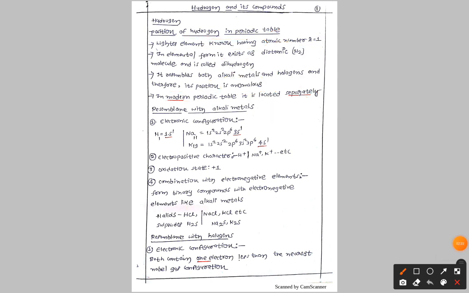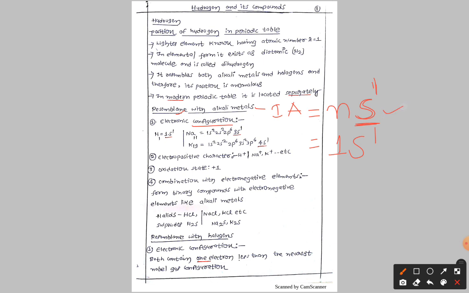Now just now we discussed that there are resemblances. What are the resemblances? With the alkali metals, the first A group elements: first, the electronic configuration. The general electronic configuration of first A group elements is ns1, the valence shell configuration. Now the hydrogen electronic configuration is 1s1.